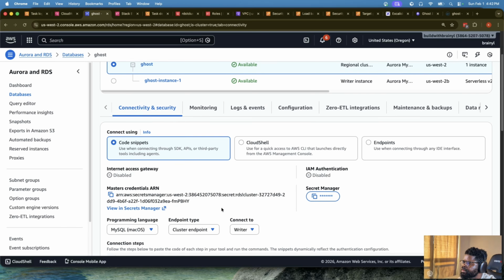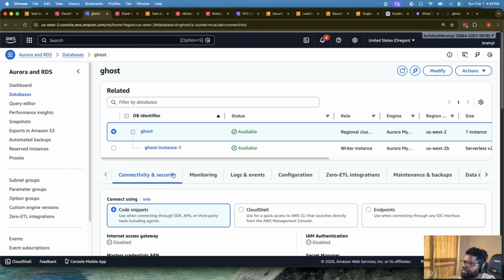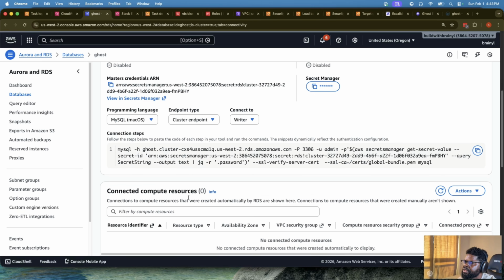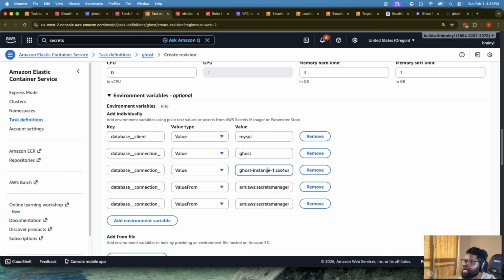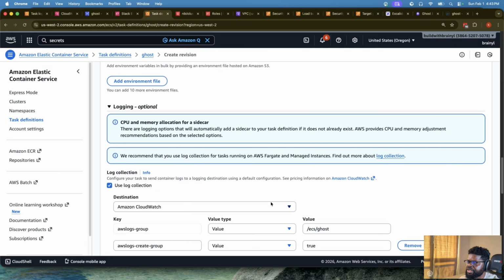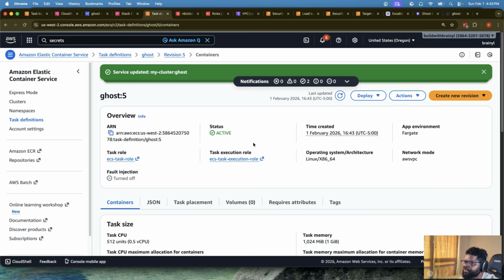Oh, I think, let's see. Yeah, we should be connecting to, let me see, connectivity. Let's connect to the cluster. Let's go back to the task definition again and update the connection. I think the host I was using before is the wrong one. So I've fixed it. It's now revision 5.